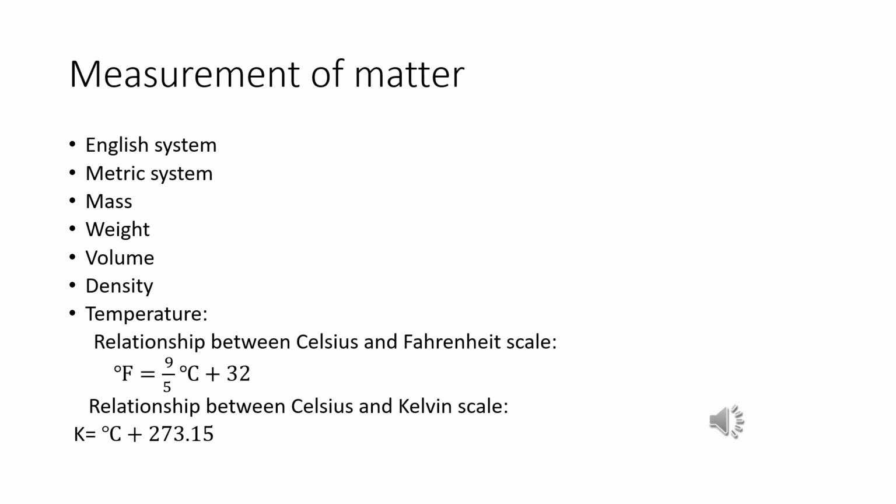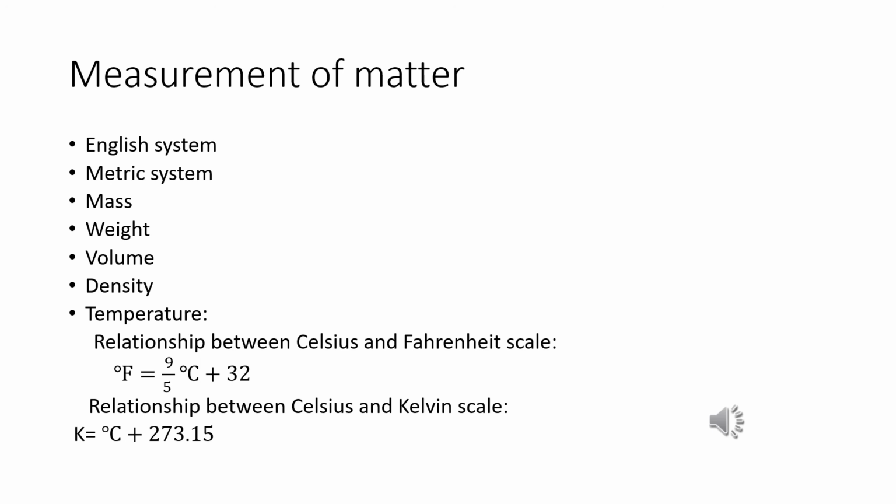Next we see density. What is density? Density equals mass by volume. So the density of a substance is its amount of mass per unit volume. The unit of density is gram per centimeter cube, otherwise kilogram per meter cube. That is the unit of density.